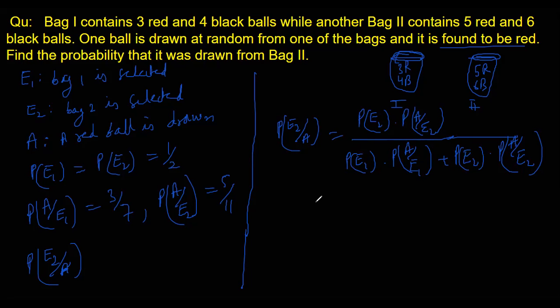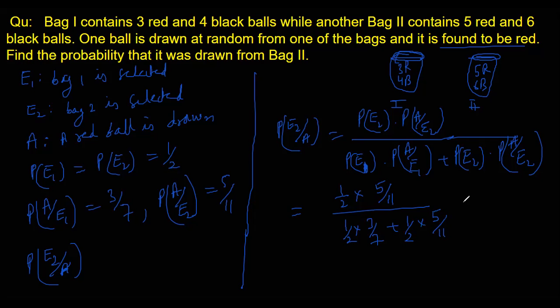So this will be, P(E2) means 1 by 2 into P(A by E2), which is 5 by 11, divided by P(E1), which is half, into P(A by E1), which is 3 by 7, plus 1 by 2 into P(A by E2), that is 5 by 11 again.